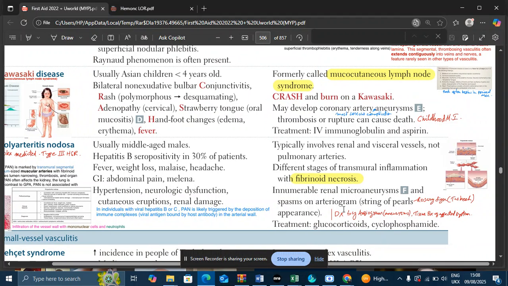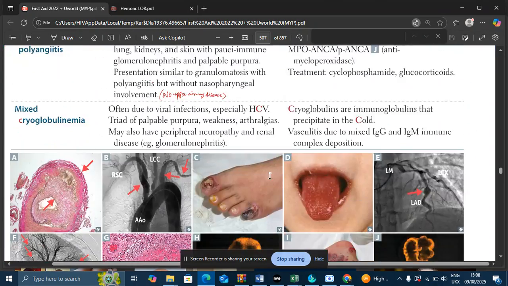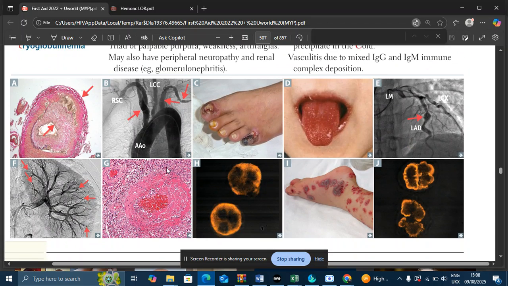Let me show you guys. Let's go to image F. So this is an arteriogram that is showing strings of beads appearance, because of the aneurysms.